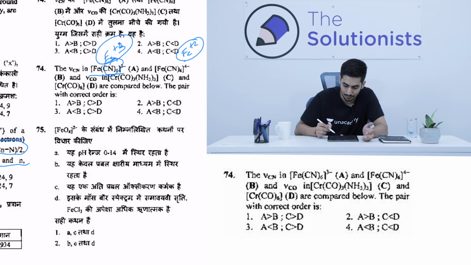So A greater than B, how many options do we have? We have the first and second option with A greater than B. Then the next statement is Cr(CO)5 NH3, right?